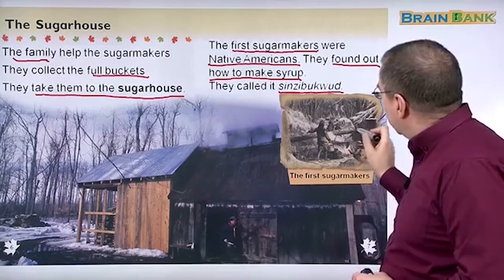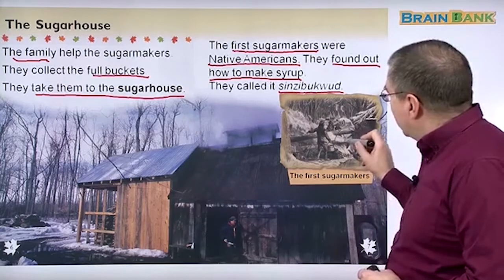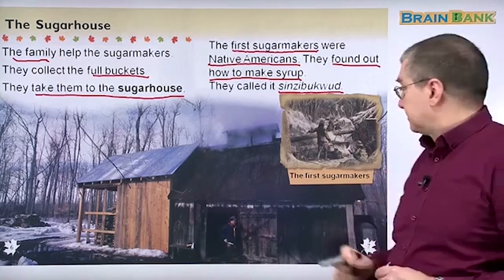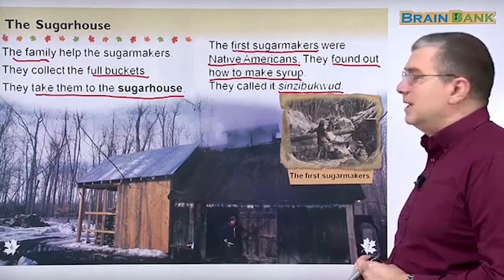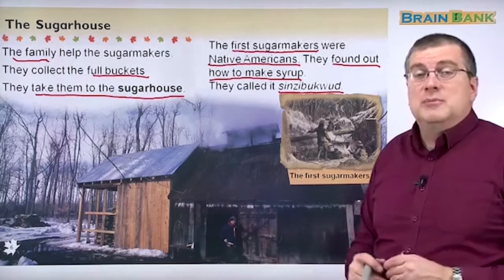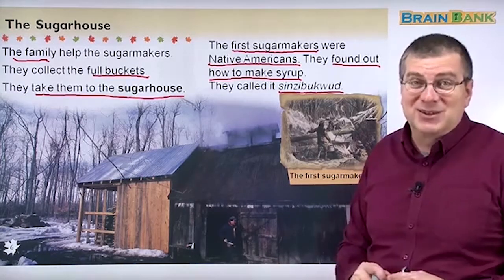And look what they're doing. They have the tree here, looks like the maple tree, and they're cooking the sap, and they're making maple syrup from it. It's an interesting way to make sugar. I didn't know you could make sugar from a tree. Trees don't seem very sweet, right?